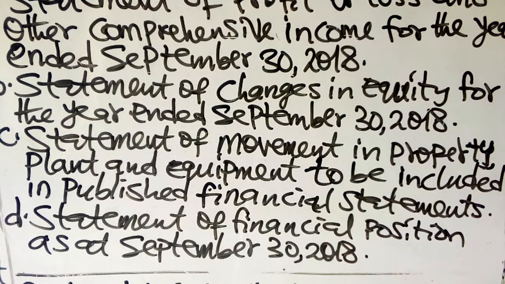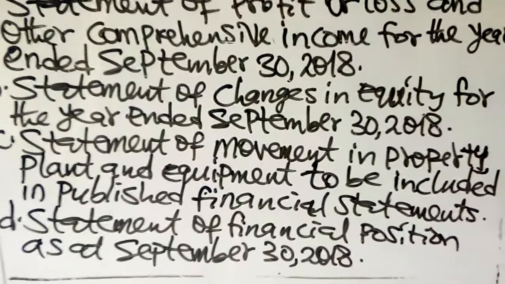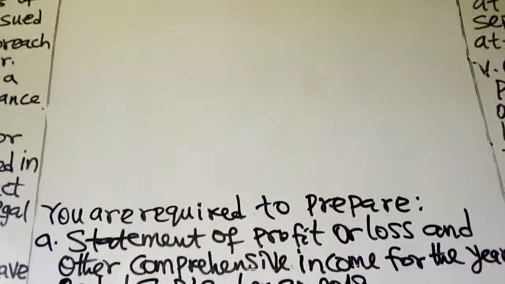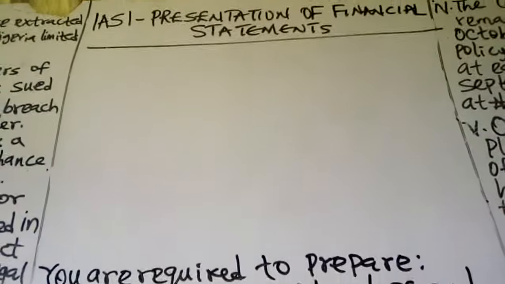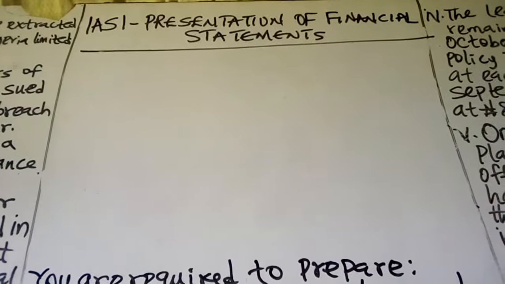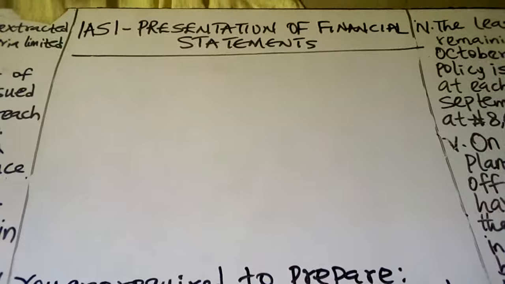This question is obtained from ICAN May 2021 Financial Reporting number 1 question, compulsory question, which is 40 marks. Now let's have the solution. Let me start presenting the solution. The requirement A.